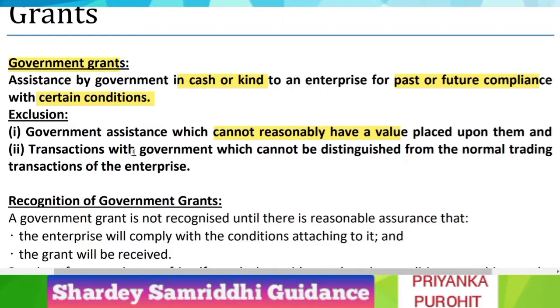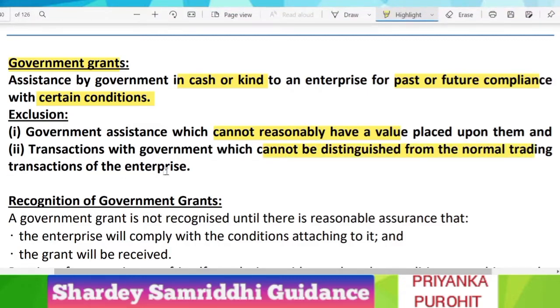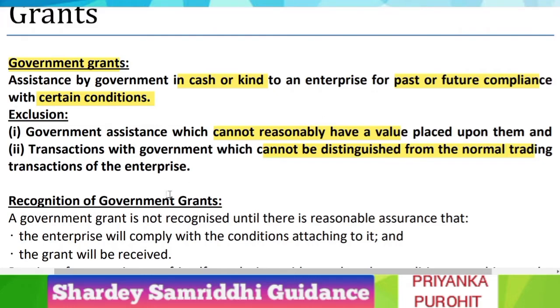Also, transactions with government which cannot be distinguished from the normal trading transactions of the enterprise. Government grant is special and does not come under the ordinary course of business, so any transaction with government which cannot be distinguished from normal trading won't be covered by Accounting Standard 12.